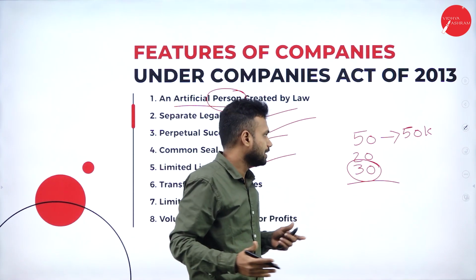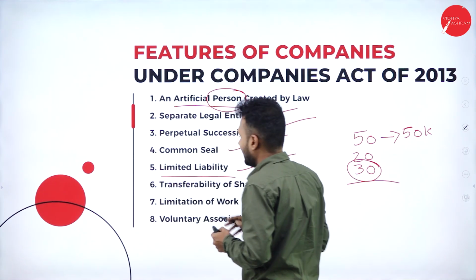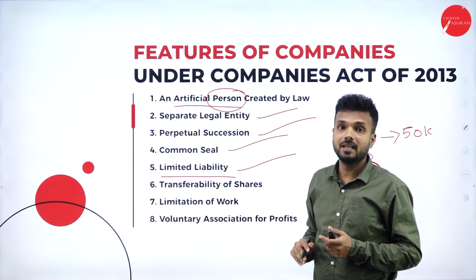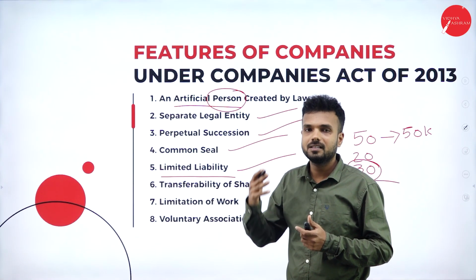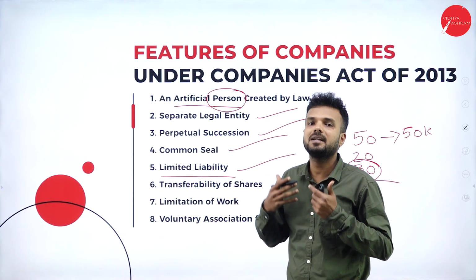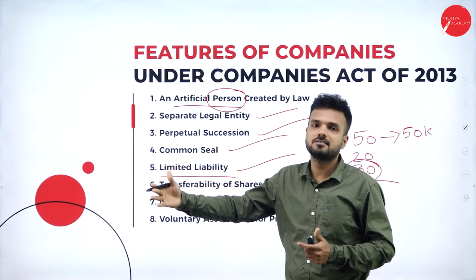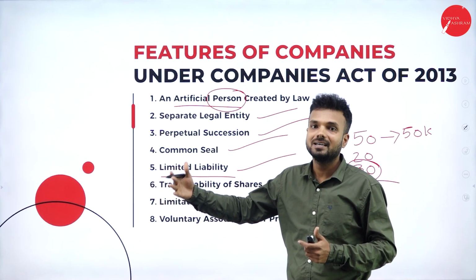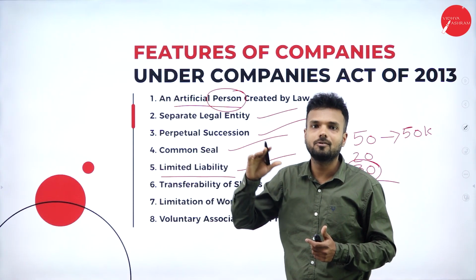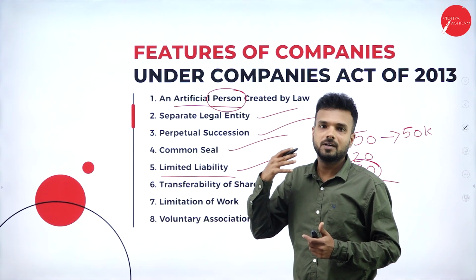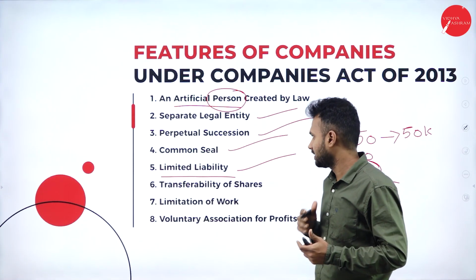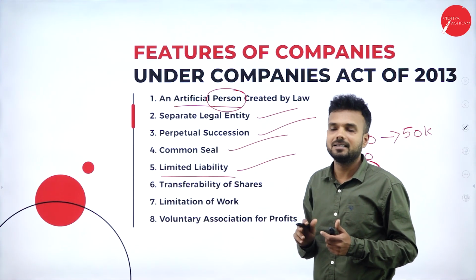That we call limited liability. There is a kind of company that we call an unlimited company, where the shareholder should sell his complete property to fulfill the debts of the company. But this feature is going to safeguard the property, the wealth, the assets of the shareholder. That we call limited liability.